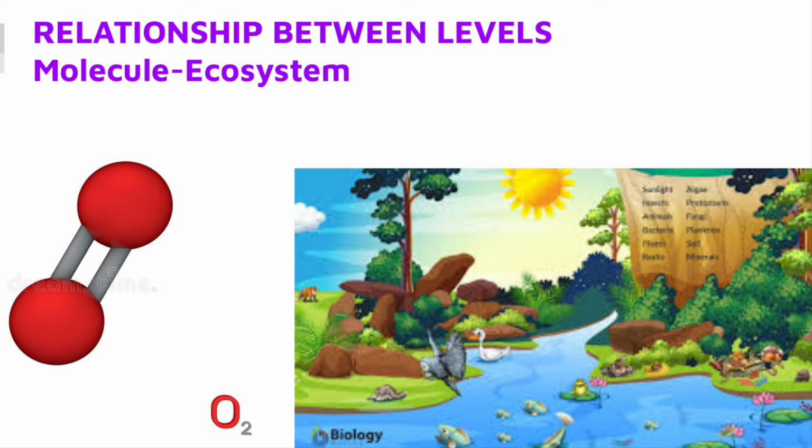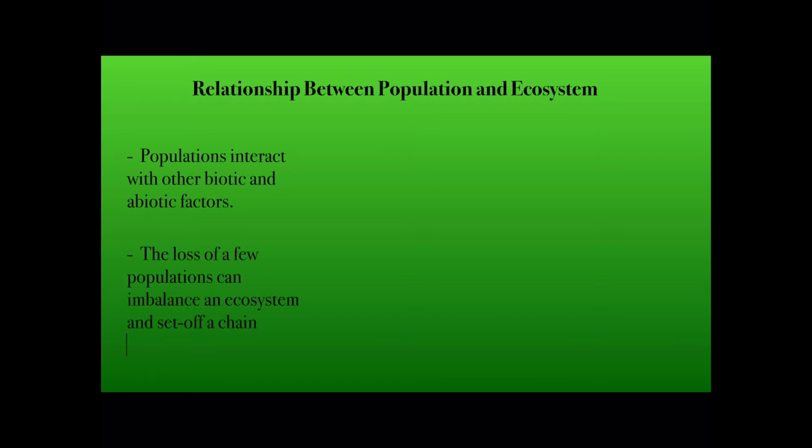The molecule contains stuff like water and oxygen, and without those things, a lot of biotic organisms would not be able to survive. As a result, without many of these organisms, ecosystems would collapse, leading to the eventual destruction of the biosphere. Another relationship we can look at is between populations and ecosystems. We know that populations interact with other biotic and abiotic factors. We also know that without a certain population, the ecosystem can become imbalanced and set off a chain reaction.